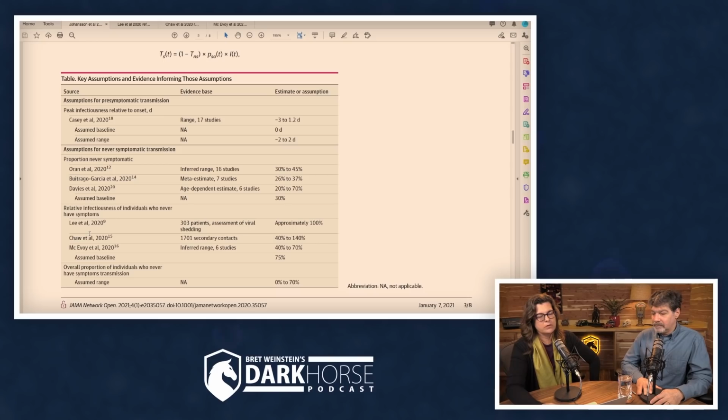Cha et al., 2020, which was their reference 15, this paper says they looked at 1,701 secondary contacts and found an infection rate of asymptomatic compared to symptomatic individuals of 40 to 140%. Wow, okay, that's asymptomatic individuals are more infectious than symptomatic individuals according to this paper. Better go look at the paper. Curiouser and curiouser.